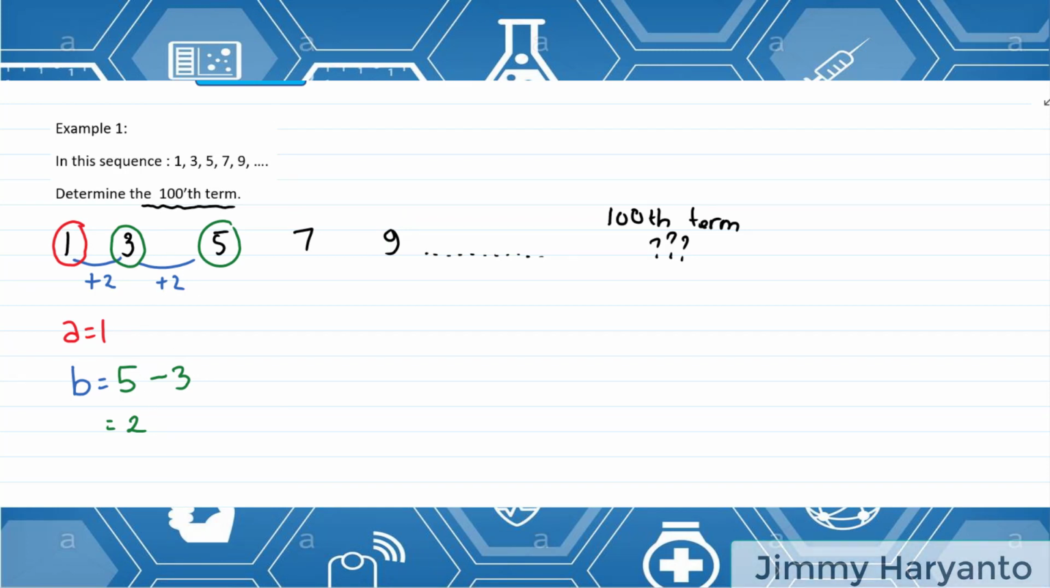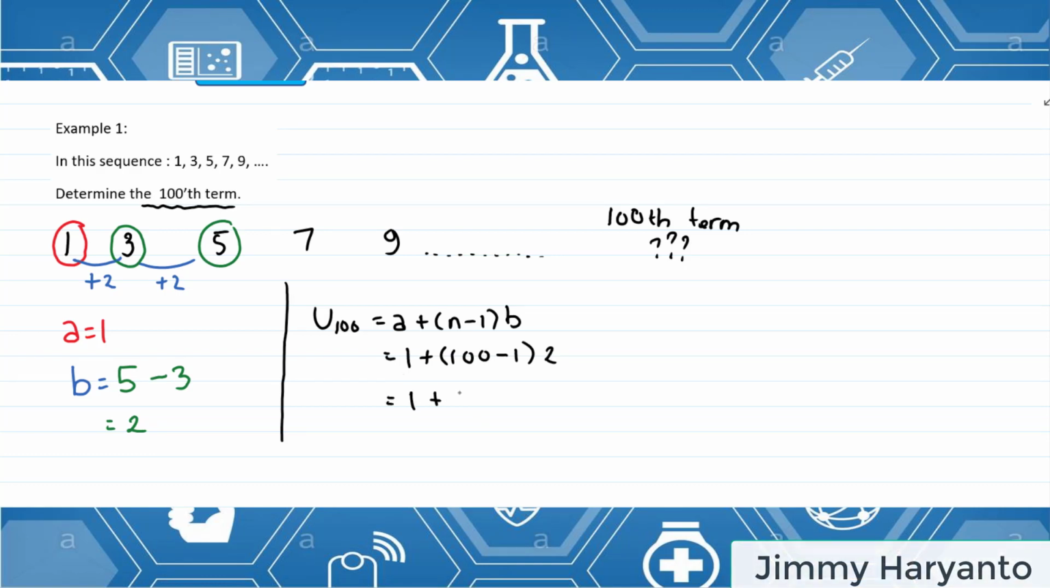So I have A and B now. I can use the formula to find U100. The 100th term, the symbol is U100. The formula is A plus n minus 1 times B. A is 1, n is 100 minus 1 times B. B is 2. So U100 will be 99 times 2, 198, plus 1 equals 199. This is the 100th term.